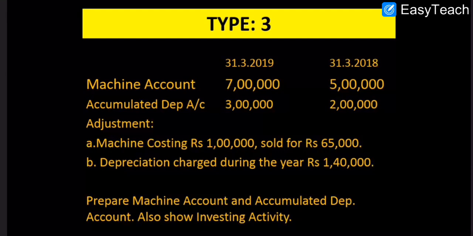Okay, so we can also calculate directly how to find the depreciation on the asset which is sold. So 1,40,000 is the total depreciation.